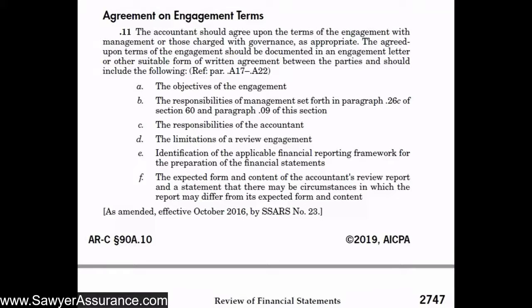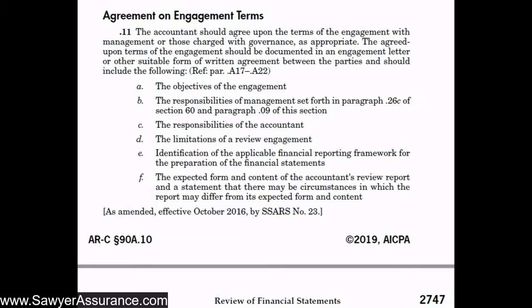Okay, so continuing on in our discussion of ARC Section 90A, as it relates to financial statement reviews, we're going to be going through the agreement on engagement terms. And up until this point, we have decided that we're independent and we can comply with ethical standards. We comply with ARC Section 60A and have determined that management acknowledges its responsibilities for the engagement. So we've decided to accept the engagement.